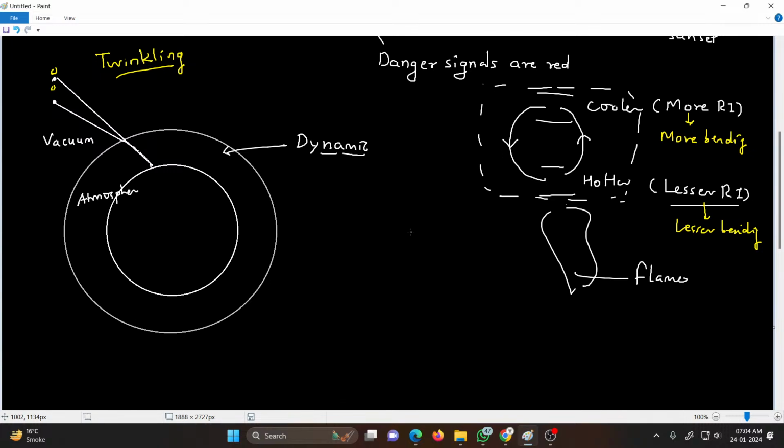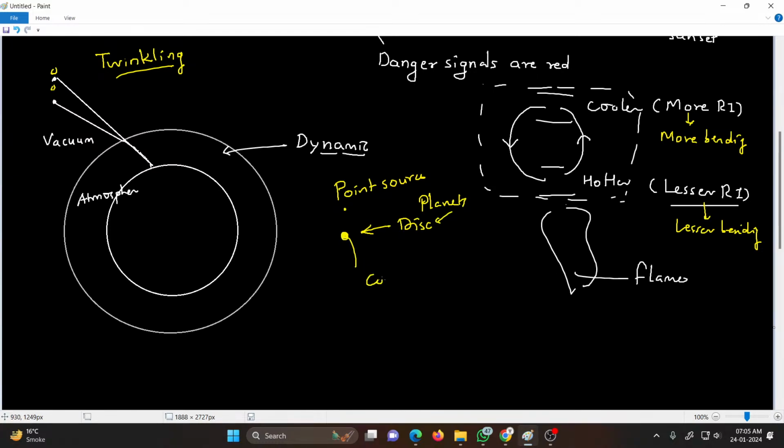And stars twinkle, but planets do not twinkle, because a star is a point source of light, as it is very distant from the earth. It is seen as a single point, whereas if we look at a planet, although it is smaller in size, it is very near to the earth. That's why we see planets as a disk of light.